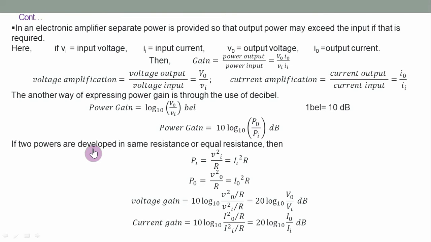If two powers are developed in the same or equal resistance, then the equations can be represented as Pi equal to I square R and P0 equal to I0 square R. The voltage gain can be represented as 20 log 10 V0 by Vi in decibels. Current gain is represented as 20 log 10 I0 by Ii in decibels.